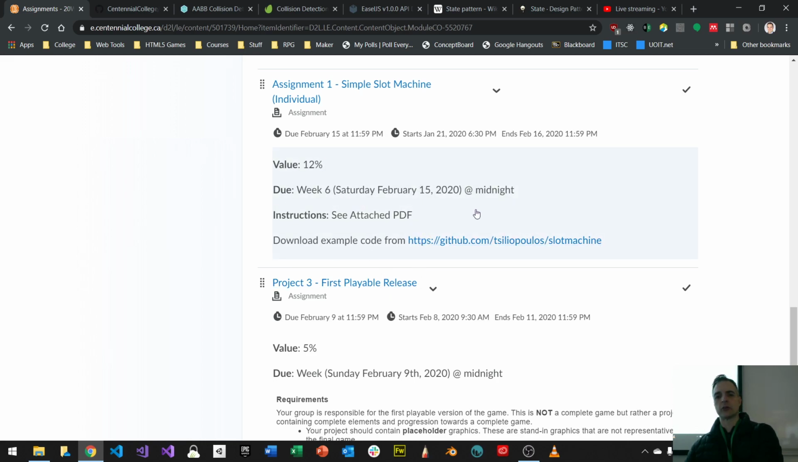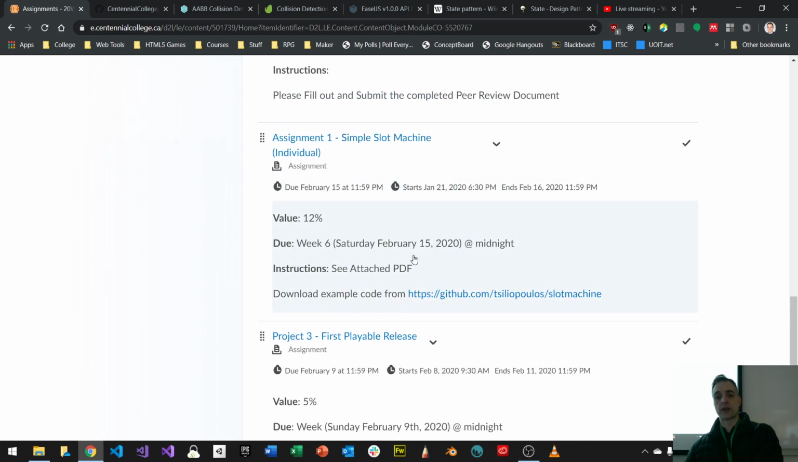Remember, this is an individual assignment. It's for everybody to do, and the slot machine will prepare you for your midterm exam, which happens on the last Saturday before the break, which is week 7. So that's the Saturday after next week. Just letting you know.